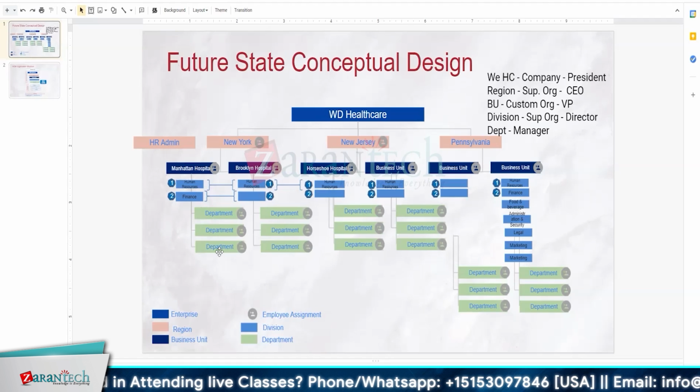Yeah, I think the way I would do it is under the healthcare. See, I'm running hospitals, but hospitals is, for example, offices. Some of the offices may have localized resources. Some of the offices may use global level resources. Like, for example, finance can be a global level for all the hospitals. In any case, if the hospital is running their own local finance, they need to be accounted for in the company, which is WD Healthcare.